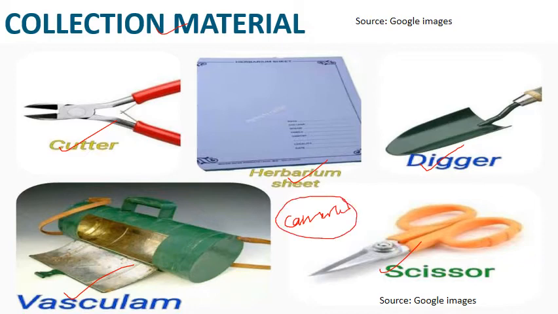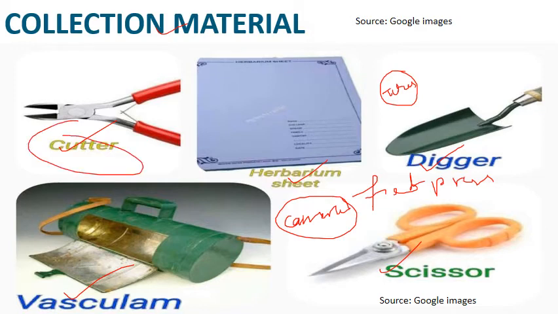Then we require field press, in which we can press the plant specimen. Then we require a shoulder bag, which is used for bringing the plant material. Then we require some specimen tubes, in which we will collect some special plant parts. For example, we can collect the flowers or seeds for study. Then we require pruning shear, like this cutter that is used for cutting the plant material.